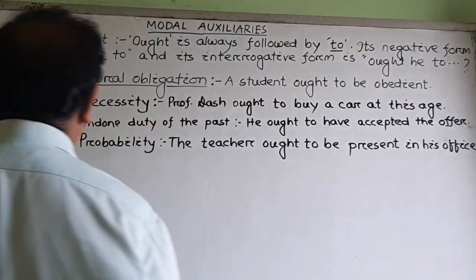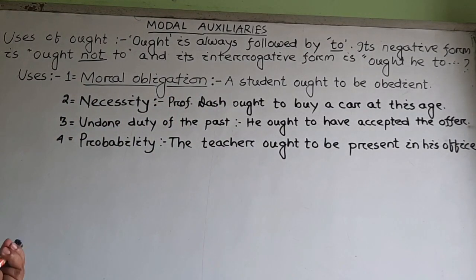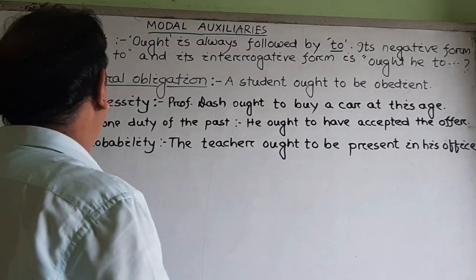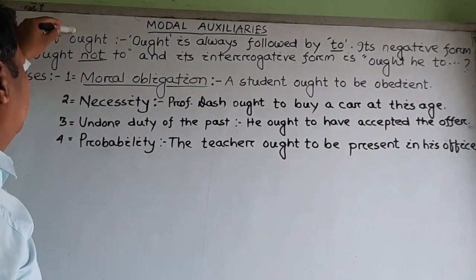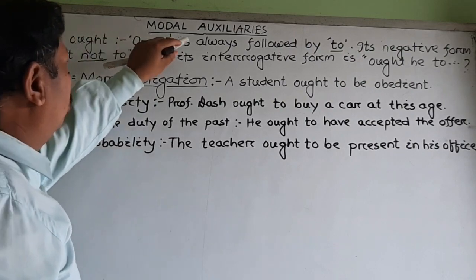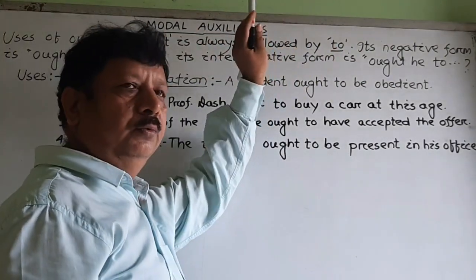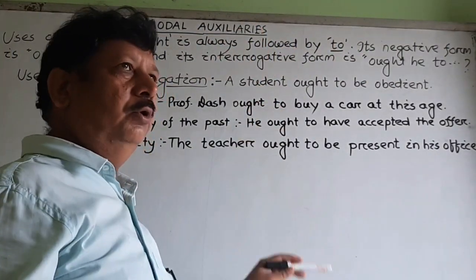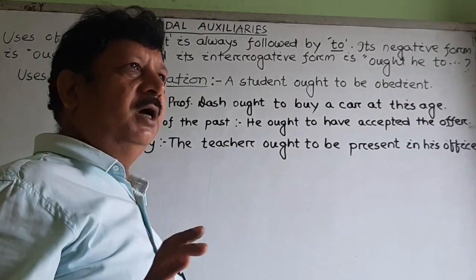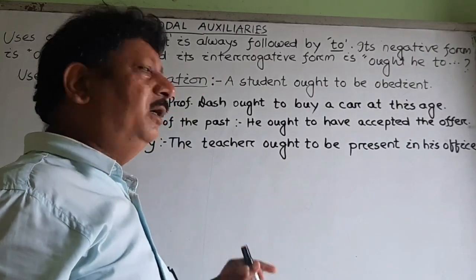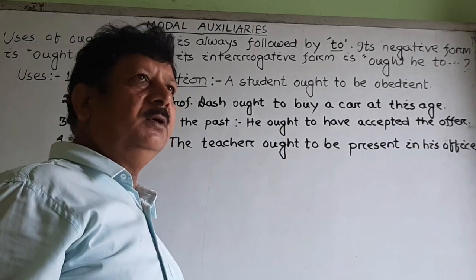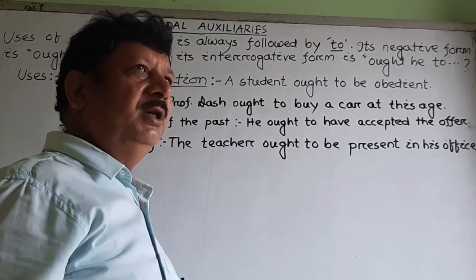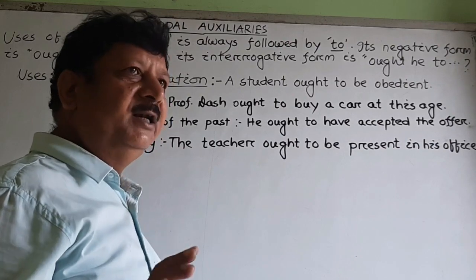Now we shall discuss the use of another modal, that is ought to. Actually it is ought, but let us note that ought is always followed by to. It is always attached with to, so it is known as ought to. And sometimes students make mistakes in its negative and interrogative form.